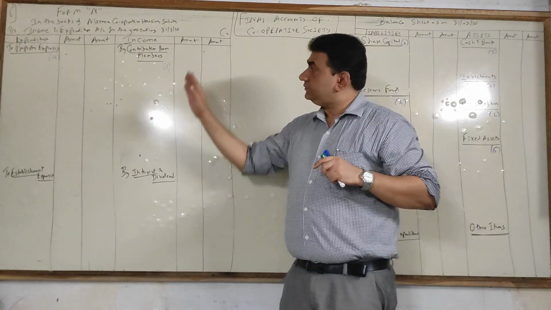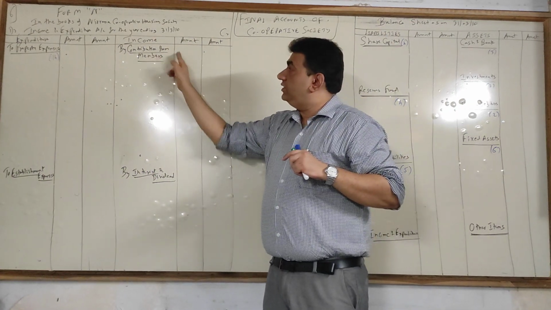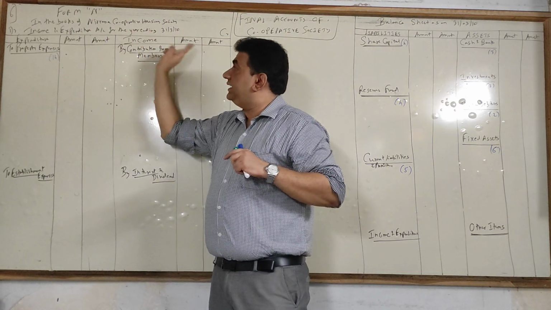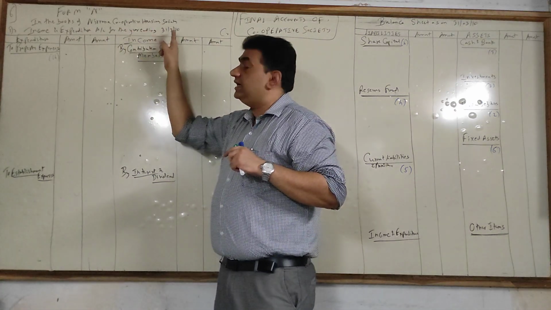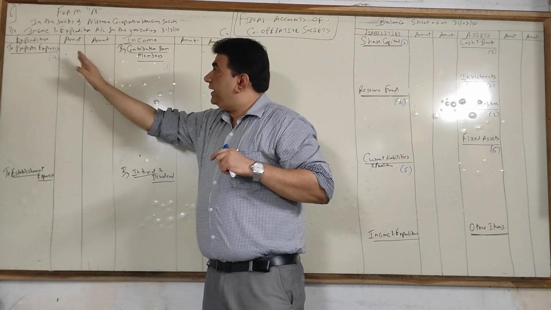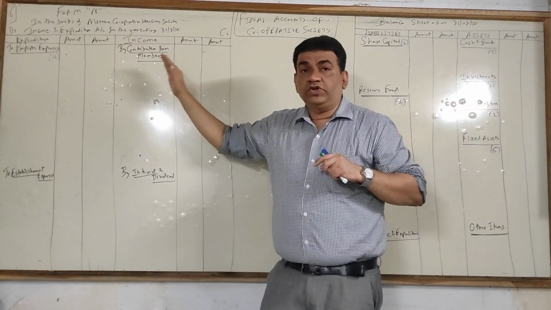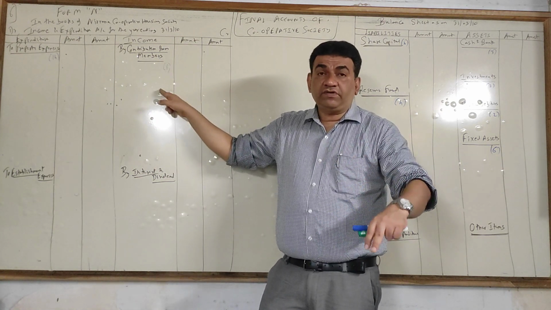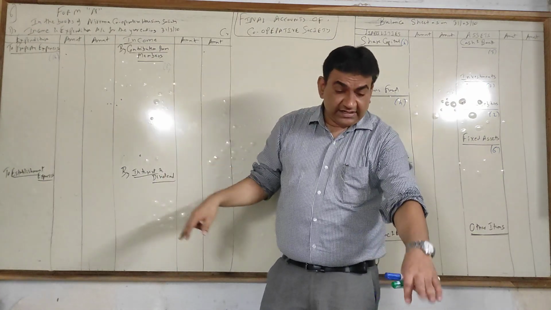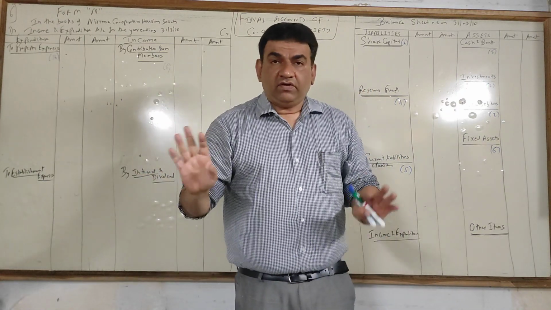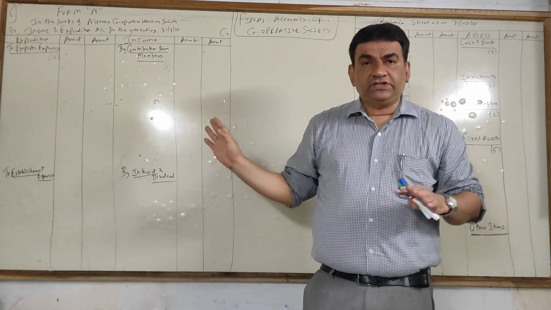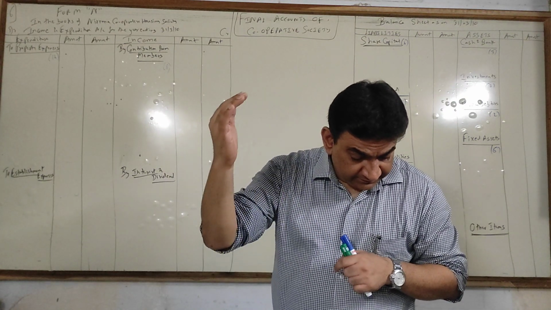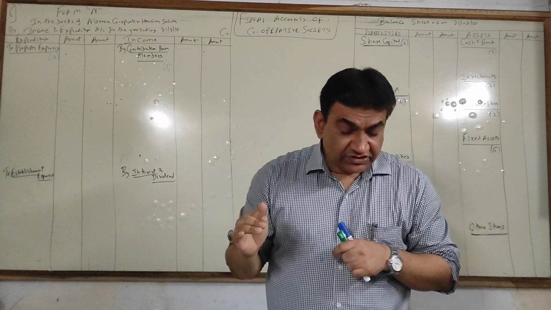So what you all will do, credit side, by contribution from members, first you will give the heading Form N, in the books of Nivara Cooperative Society, income and expenditure account for the year ending 31st March 10, expenditure amount, income amount. You will take the full page. Okay, credit side, contribution from members, we will keep around 8 lines because there are 7-8 items. Just listen, then again I'll discuss with you all, and when I solve I'll be going very slow with it.